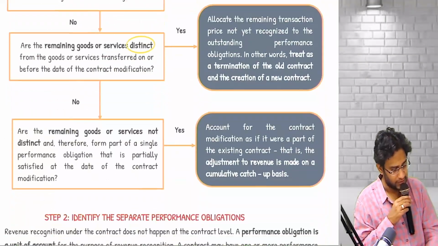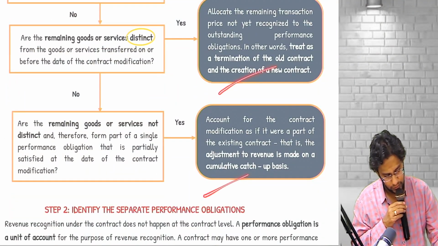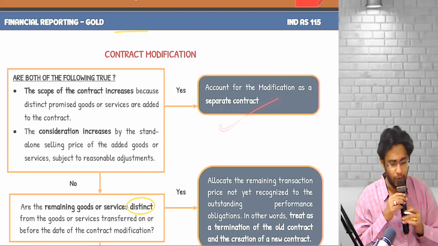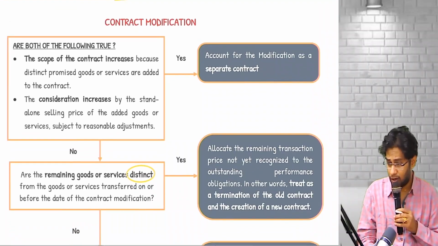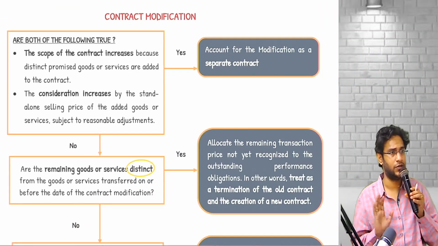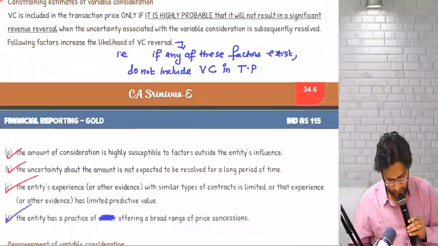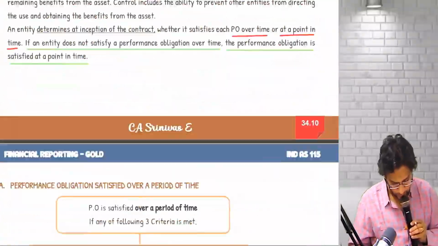The chart is that, sir. Cumulative catch-up, termination of old contract and creation of a new contract, account modification as a separate contract. These are the three ultimate outcomes of your modification story. Right? Now coming to special cases. Special cases are important for the exam actually.